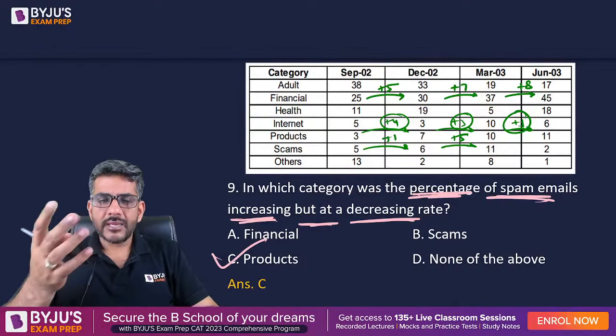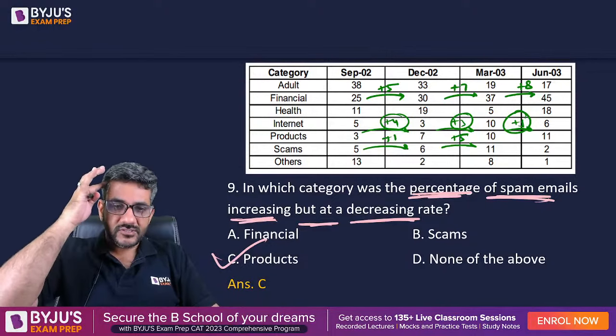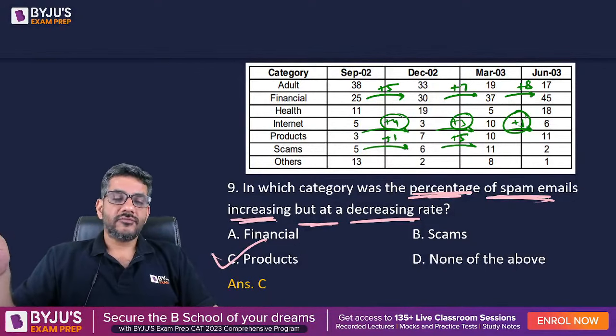It is very simple, just by looking we can find out. Percentages should increase but at a decreasing rate. So straight away in case of products, it increased by 4, then 3, then 1. So therefore that is the answer.